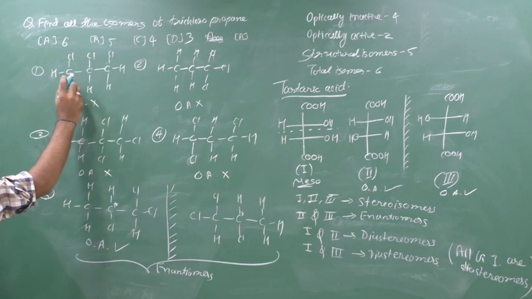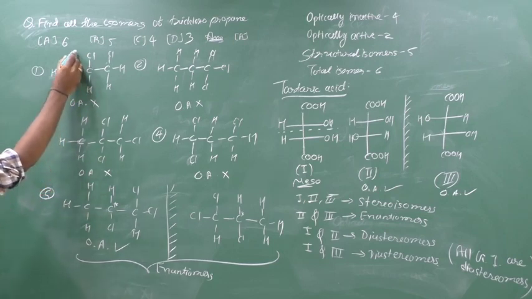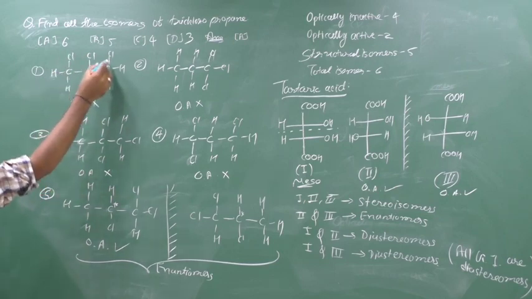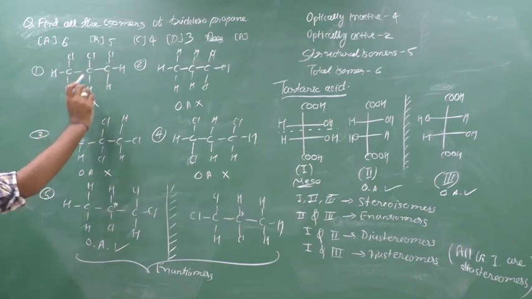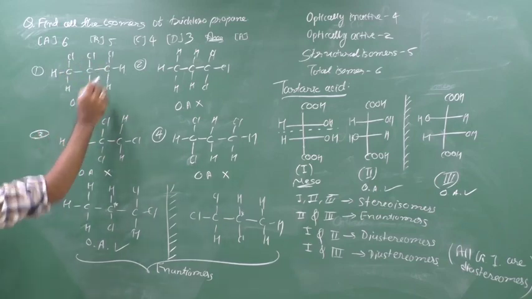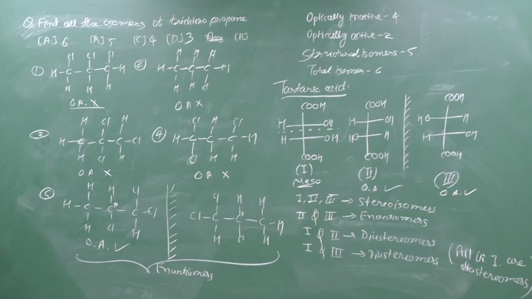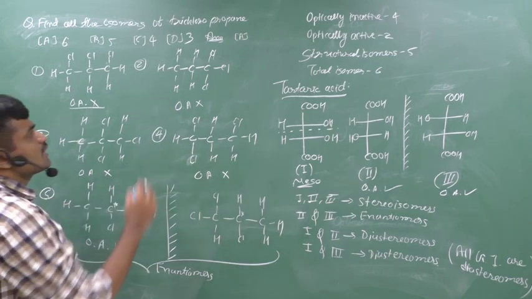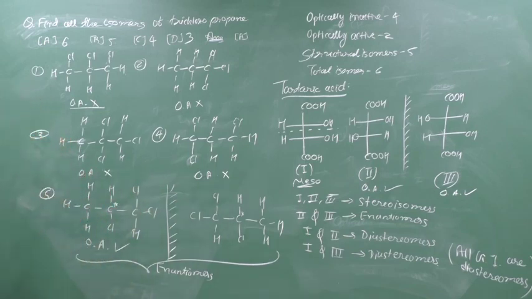Now this is not a chiral carbon because of 2 hydrogens. This is also not a chiral carbon because it can have 2 equal parts, ClCHH, ClCHH. Therefore it is not a chiral center. It is also not a chiral center. Therefore it is an optically inactive compound. Clear?